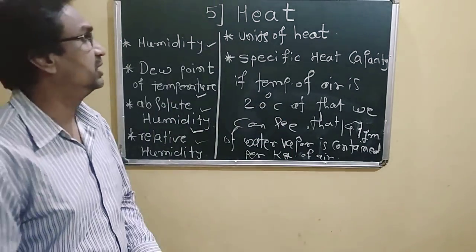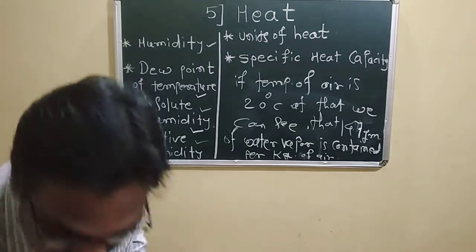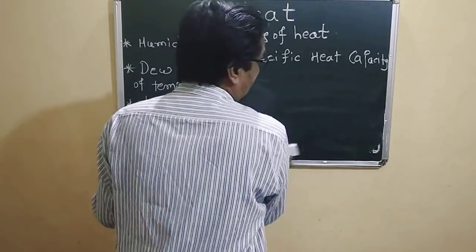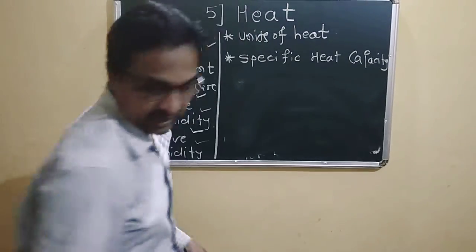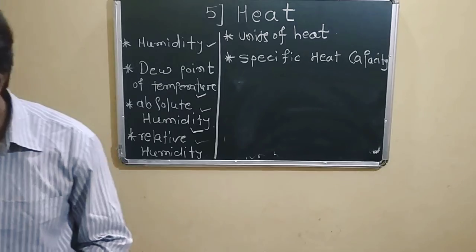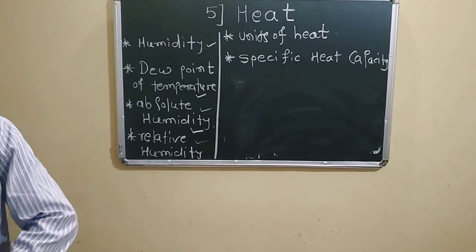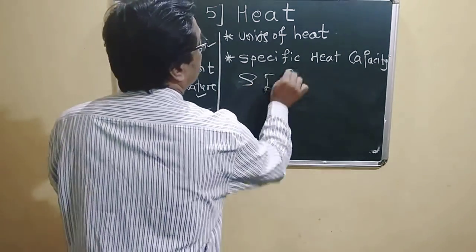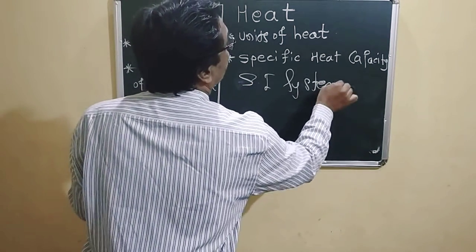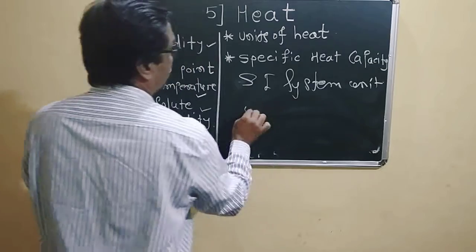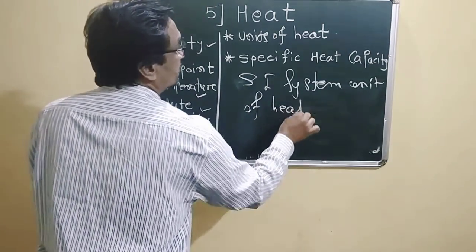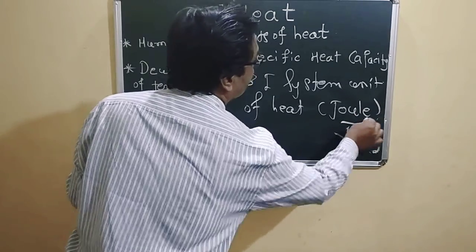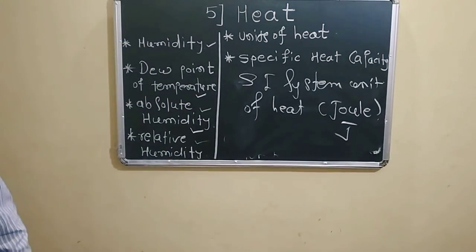After that, we have to see the units of heat. There are two systems. In the SI system, the unit of heat is the joule. Okay?